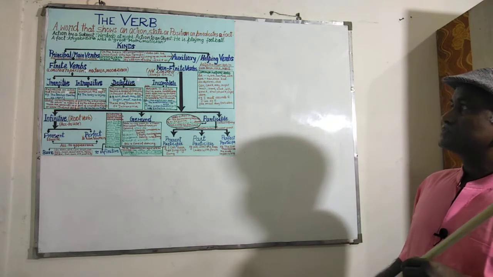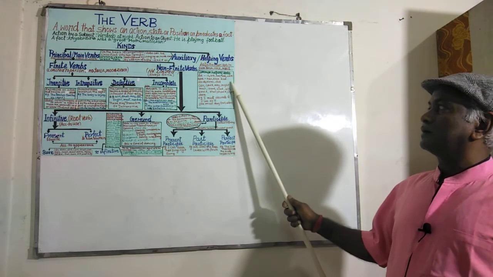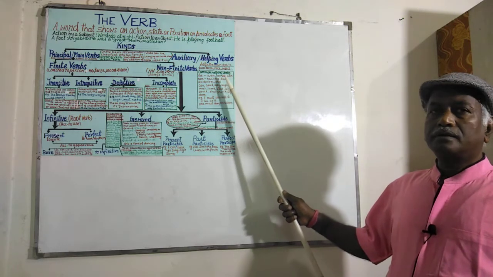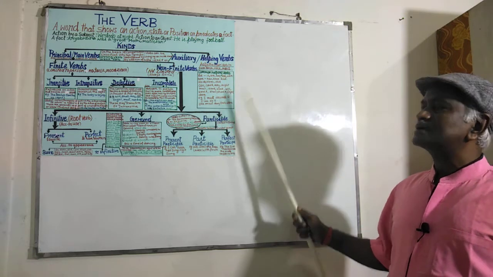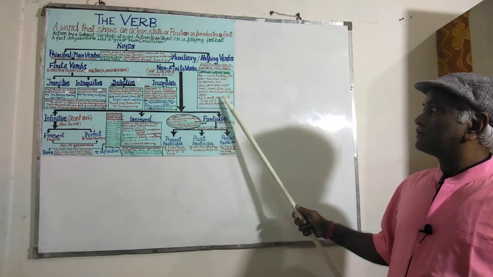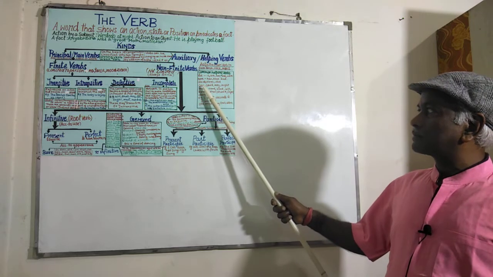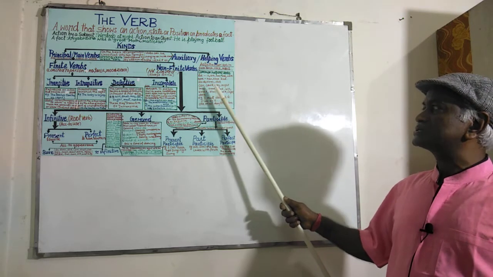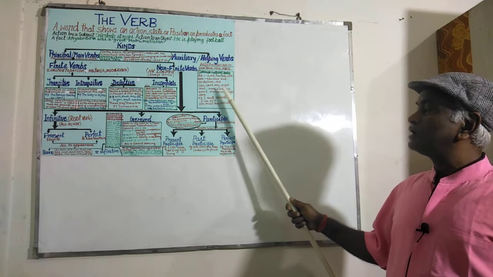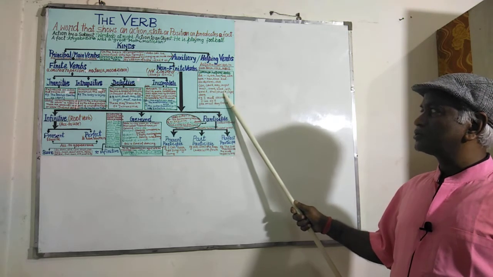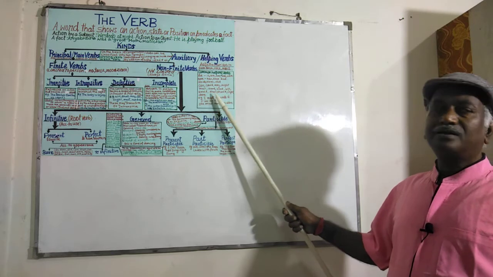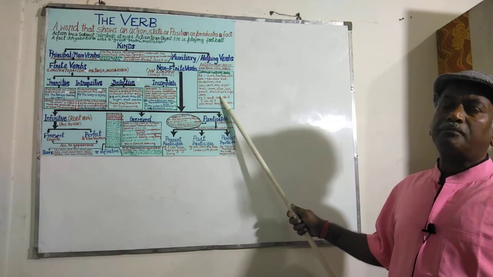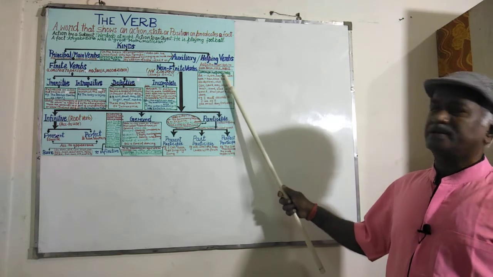Again, one more question was there regarding helping verbs. Some of the students asked whether can, could, may, might, must, need, used, will, would, shall, should, ought, dare, need, etc. are modals or helping verbs.